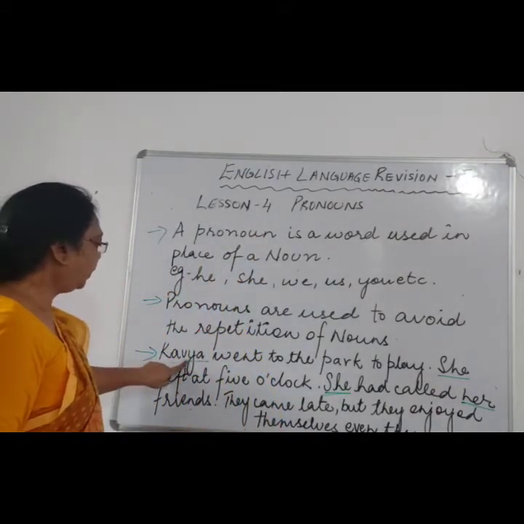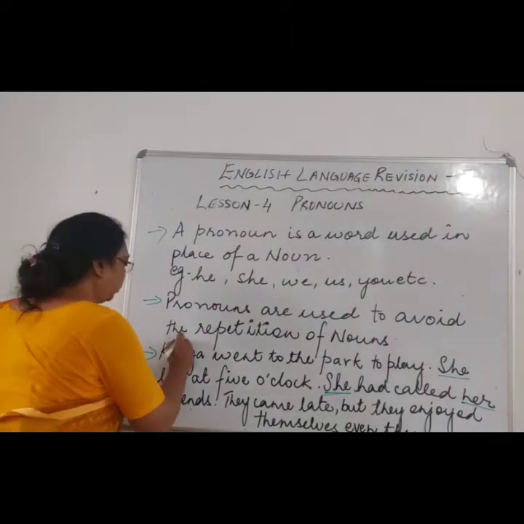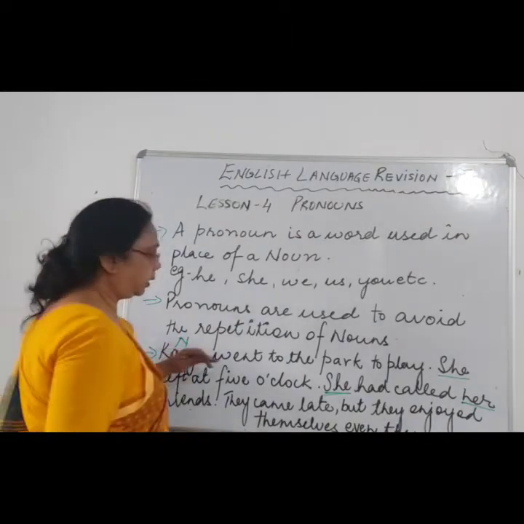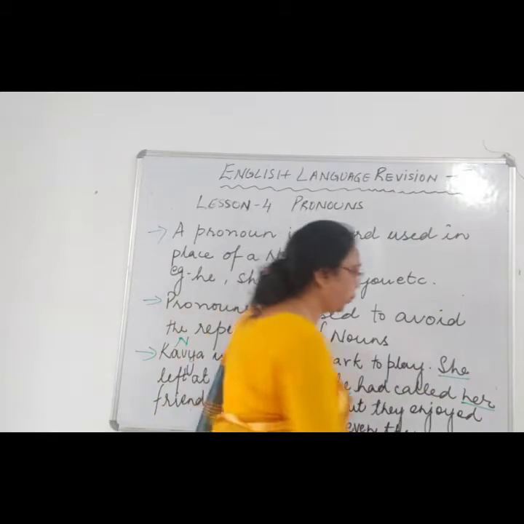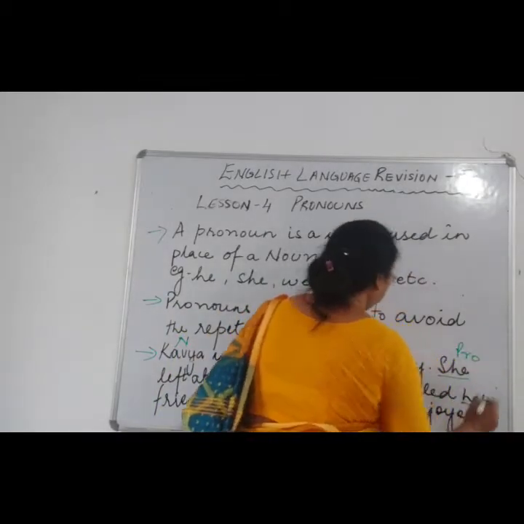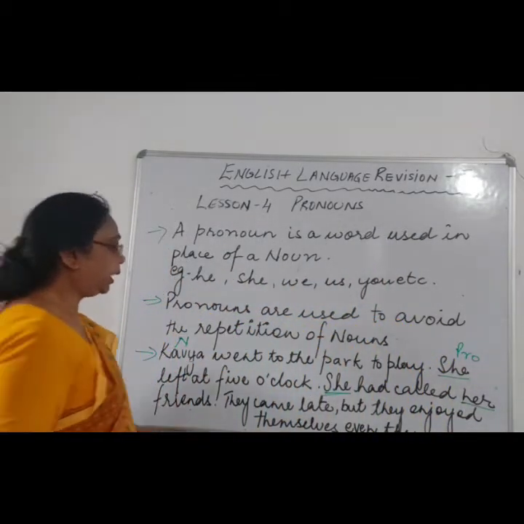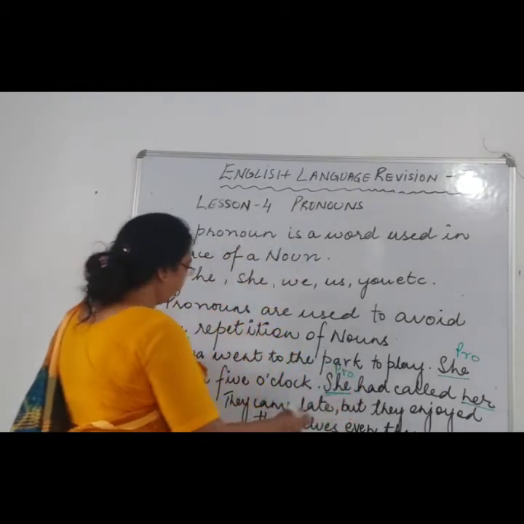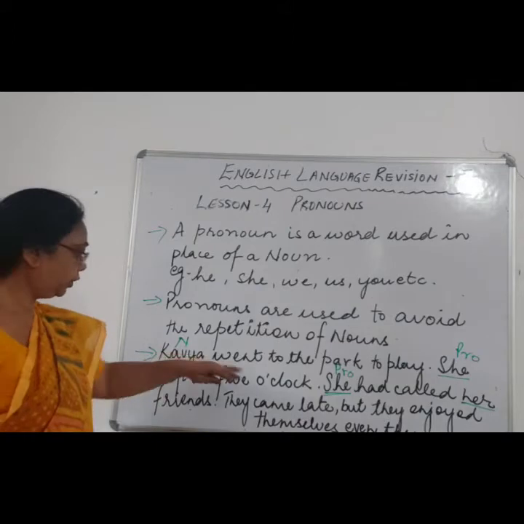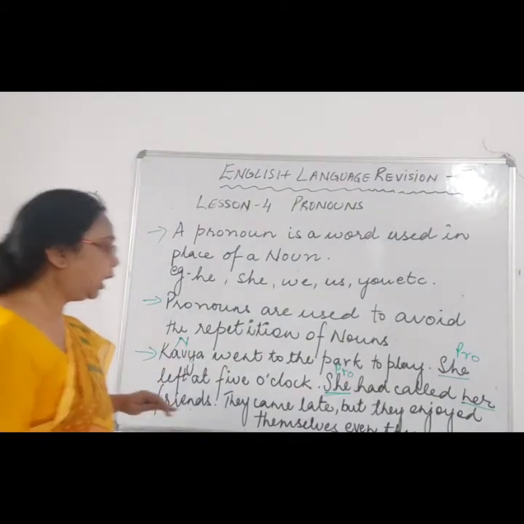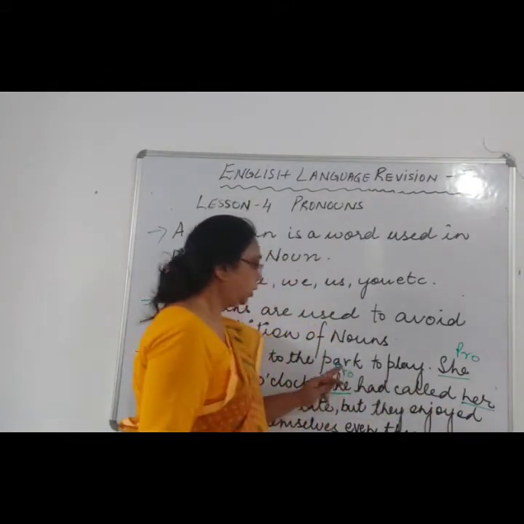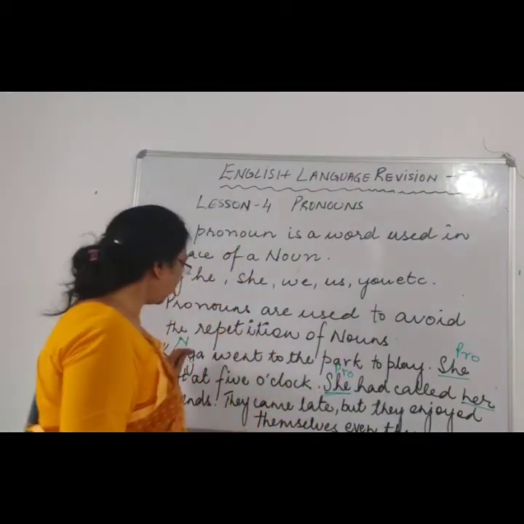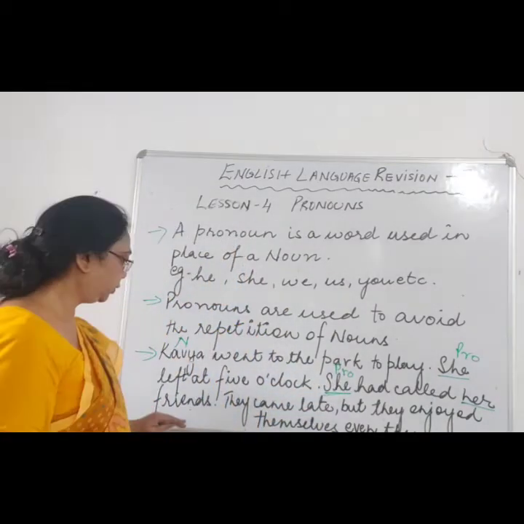So Kavya is a noun, right? And she is a pronoun. Now she left, again we are talking about Kavya. So she refers to Kavya. Now her refers to she, who is Kavya here in this passage.